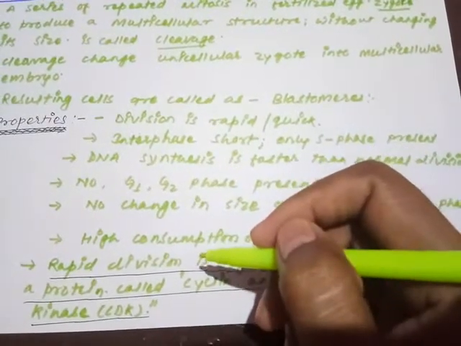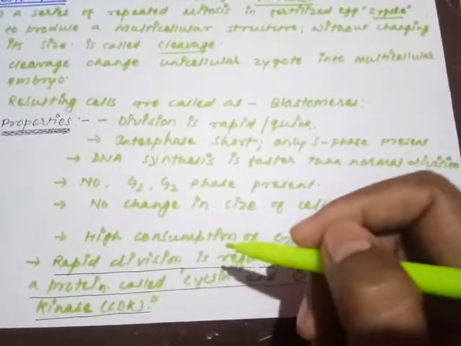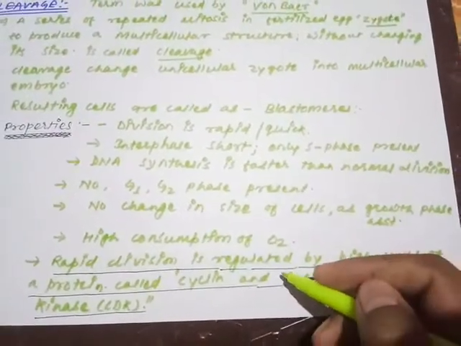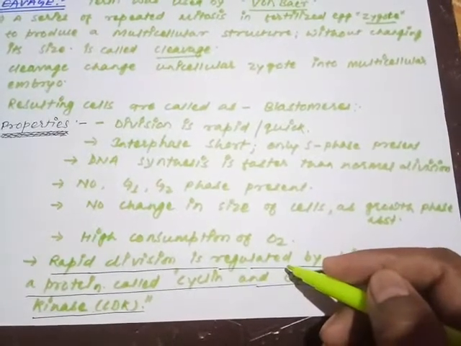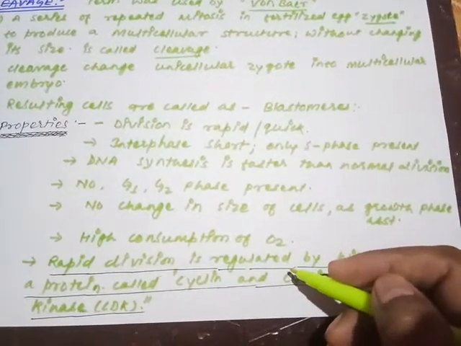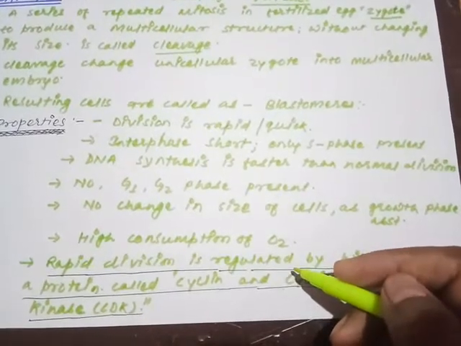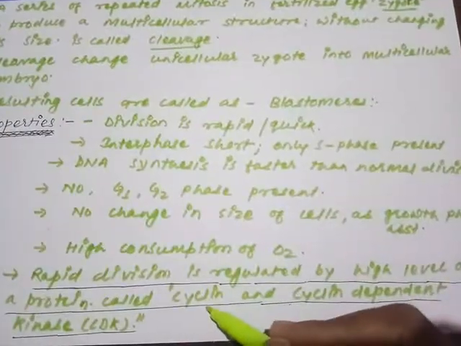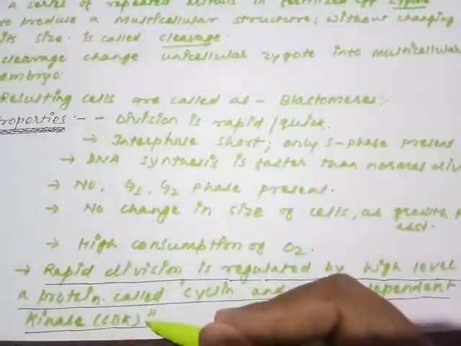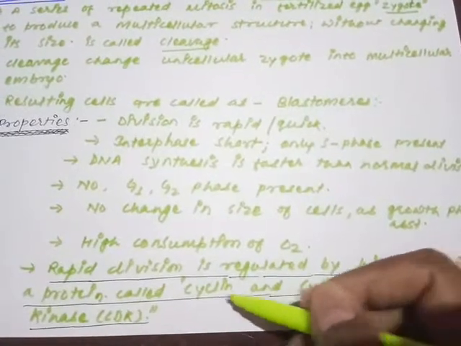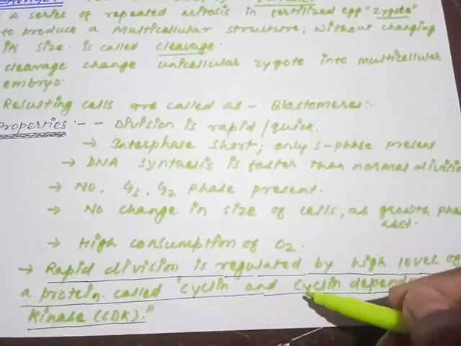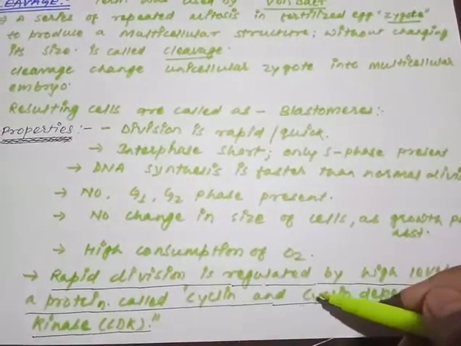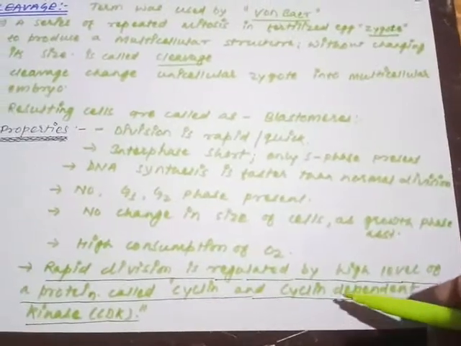One very important point that I am going to discuss. Remember my dear child, whenever higher order questions are there, remember the rapid rate of division during the cleavage is maintained by some proteins. Are you getting my point? Those proteins are called cyclins and cyclin dependent kinases. This is a very important question for the NEET examination. The rapid division during the cleavage is regulated by proteins called cyclins and cyclin dependent kinases.